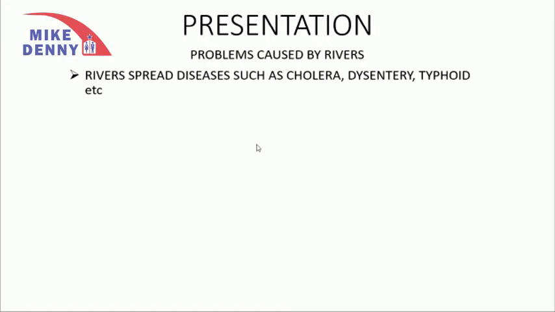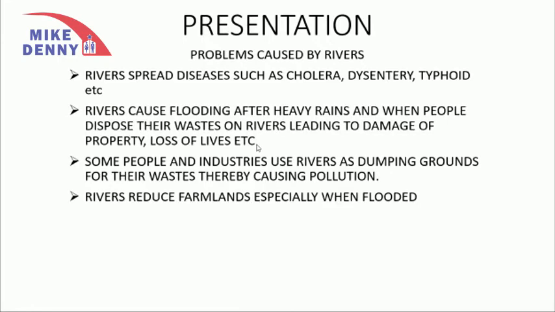We can also say that rivers reduce farmlands, especially when flooded. When a river is flooded, it extends into the land and people are not able to cultivate again to the level where they used to cultivate, thereby reducing the farmlands. These are some of the problems that rivers cause to man.